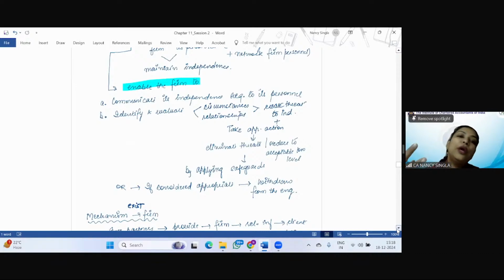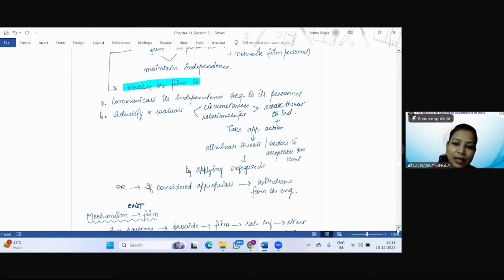And then to identify and evaluate circumstances and relationships that create a threat to independence. Why? To take appropriate action. How? To eliminate the threats or reduce them to an acceptable level. How? By applying safeguards. Or if it is considered appropriate, to withdraw from the engagement if the appropriate safeguards cannot be applied.